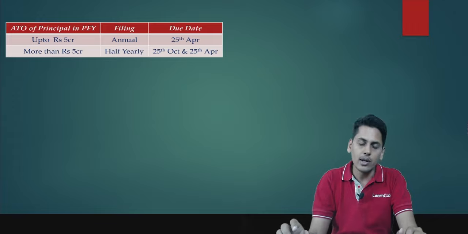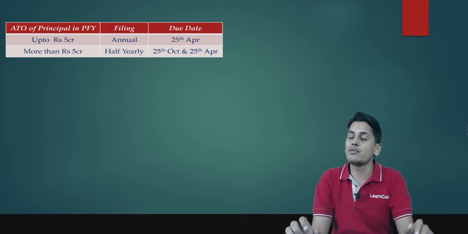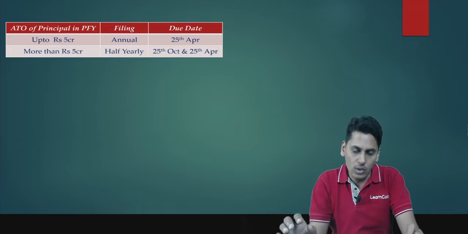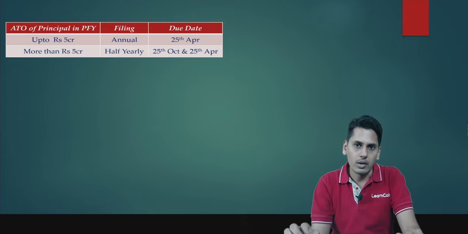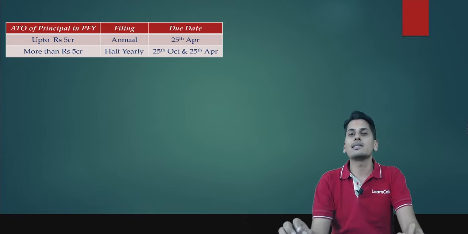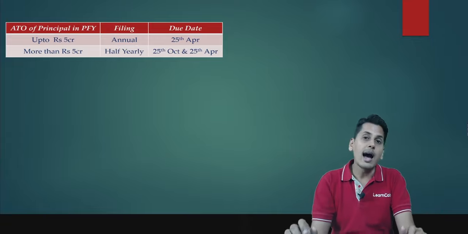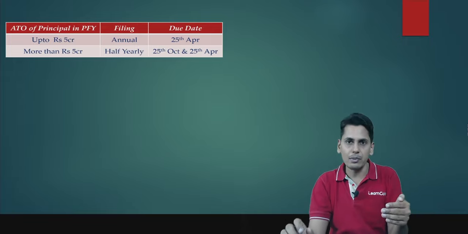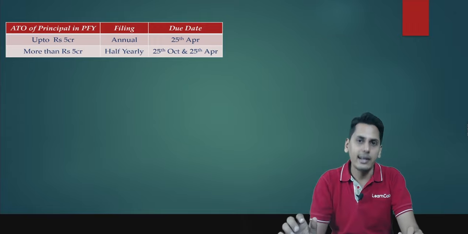And what is the due date? The due date is 25th of April following the end of the financial year. Say for example, for financial year 21-22, the due date for ITC 04 would be 25th of April 2022. Now, if the turnover of the principal in the preceding financial year exceeds 5 crore rupees, then ITC 04 is a half yearly return. So for April to September, there is going to be one ITC 04. For October to March, there is going to be another ITC 04.